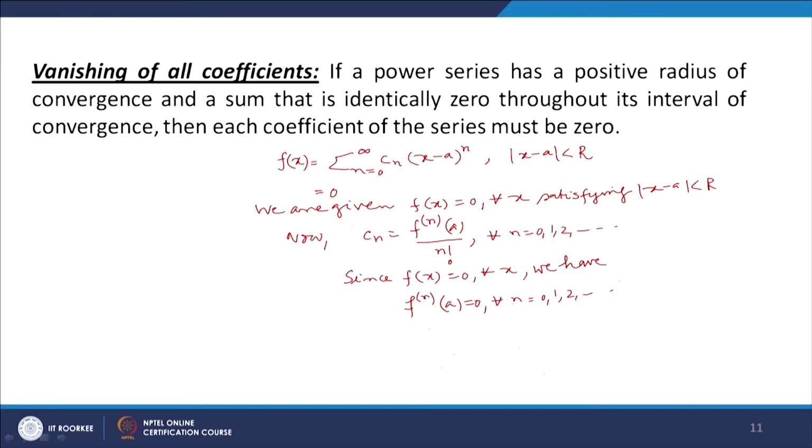So, all order derivatives of f(x) at x equal to a are also 0, and therefore c_n, which is f^(n)(a) over n factorial, is equal to 0 for all n. So, each coefficient of the series, the coefficient c_n, is also 0.